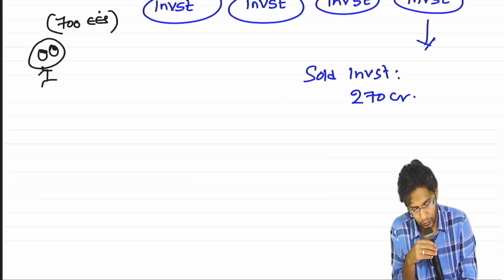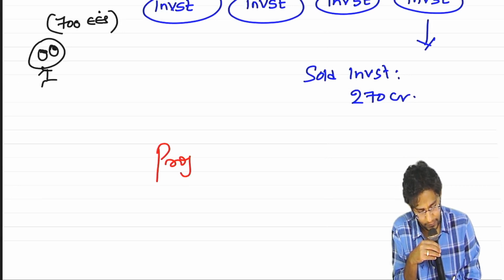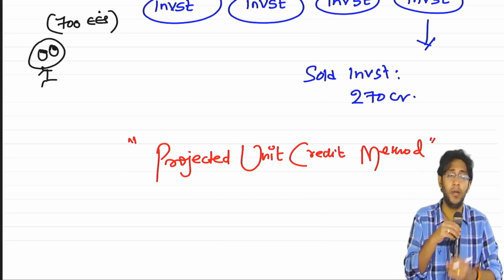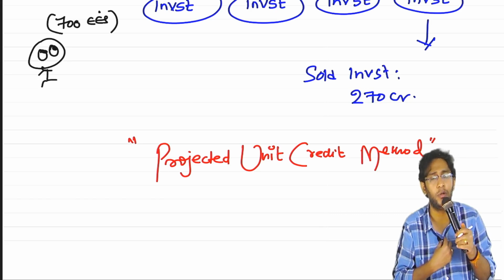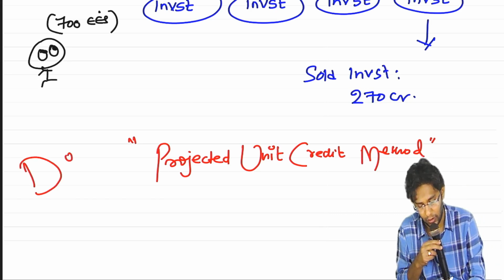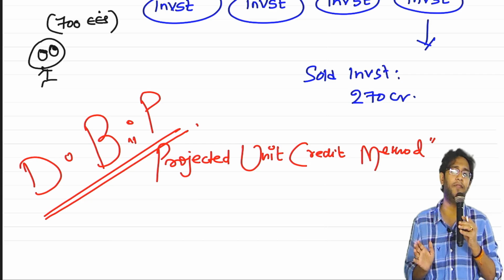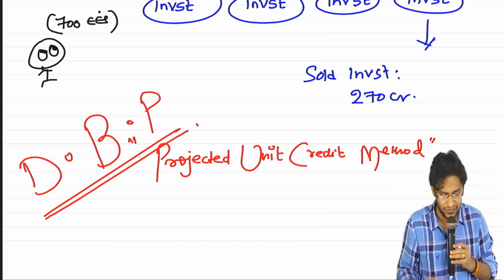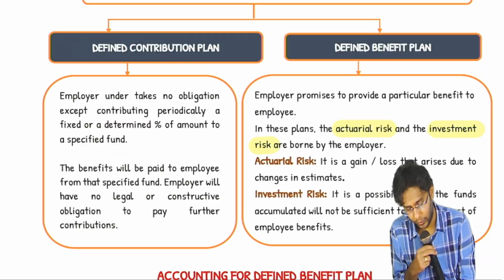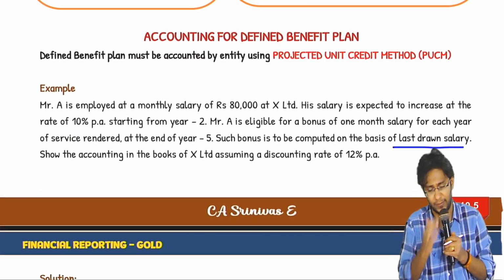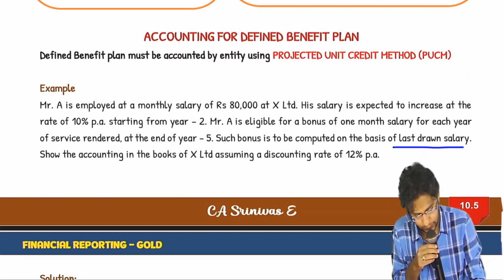The standard gives you a method called projected unit credit, or shortly PUCM. Projected unit credit method is what you have to apply for accounting of defined benefit. All defined benefit plans use this accounting. Now how to apply this? For this, certain steps are there. In the concept book there is an example, page number 10.5. Open that example, you have to solve it, keep your calculator also.